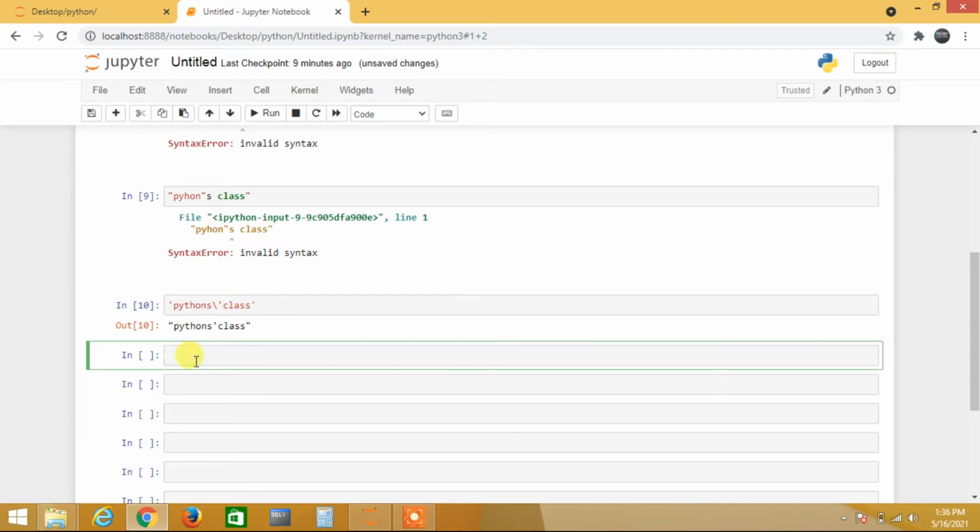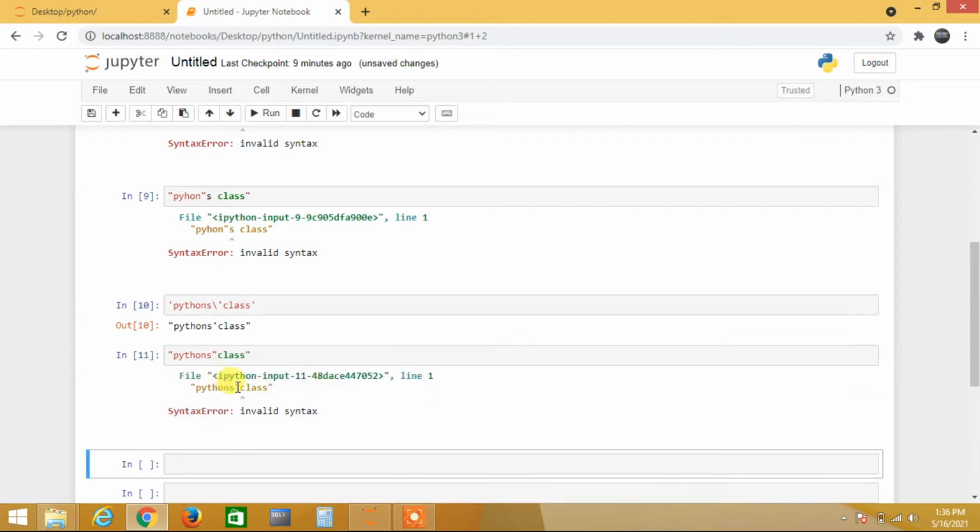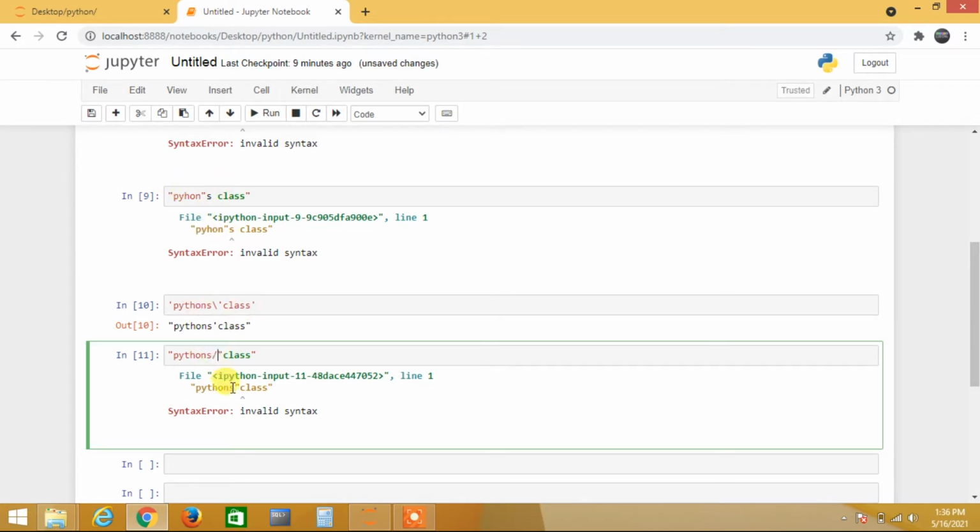Then another way we also try is within double quote. When I try to use a double quote inside a double quote, I am getting a syntax error. This is not correct, the code is not executing, I am getting an error, right? So within double quote, I also use the special character here, and when I use it, the color changes.